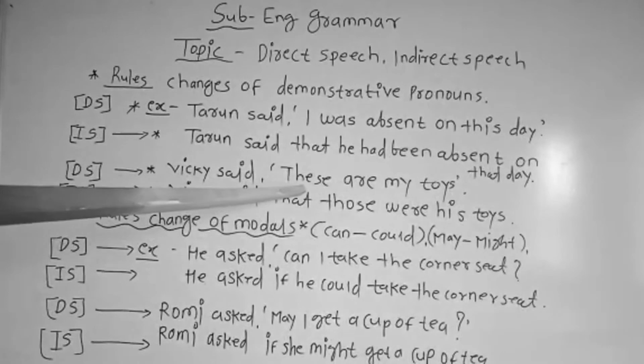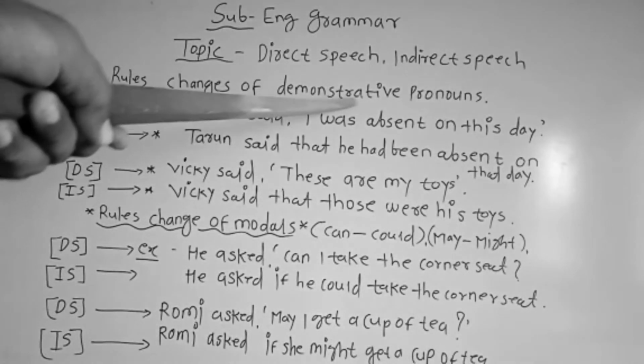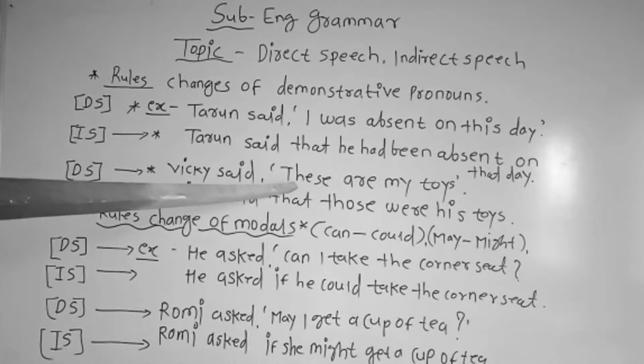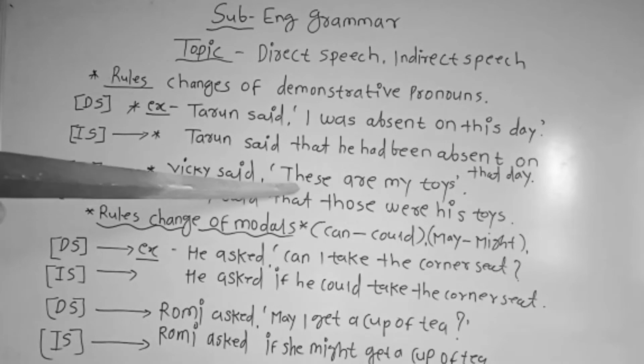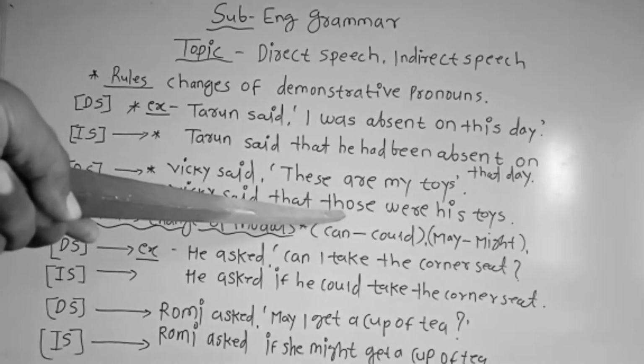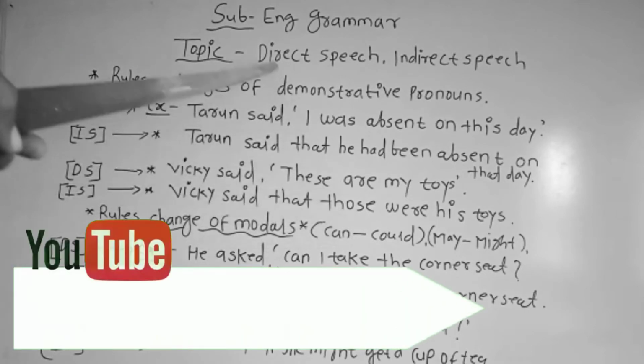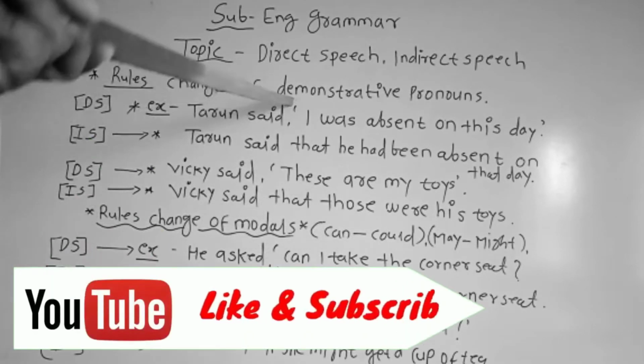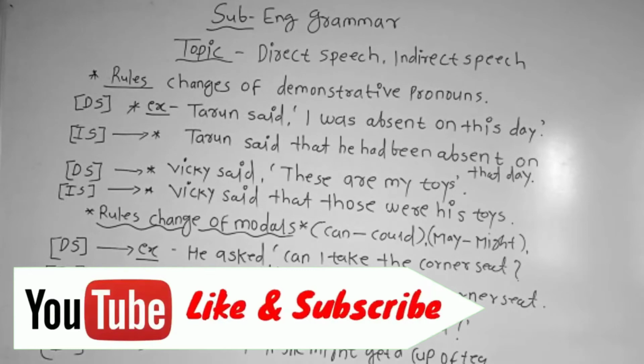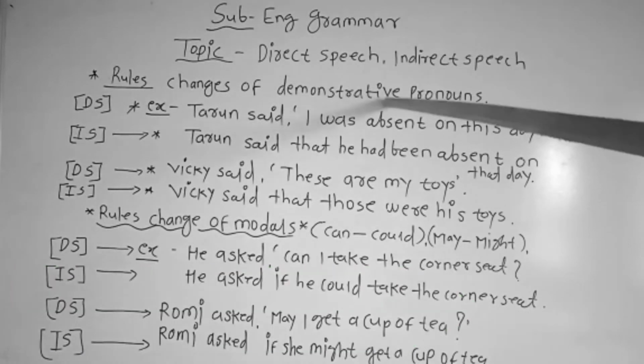You can see that we have changed the demonstrative pronoun, isn't it? "These" is changed to "those," isn't it, students? Then here we have learned about the changes of demonstrative pronouns, isn't it, students?